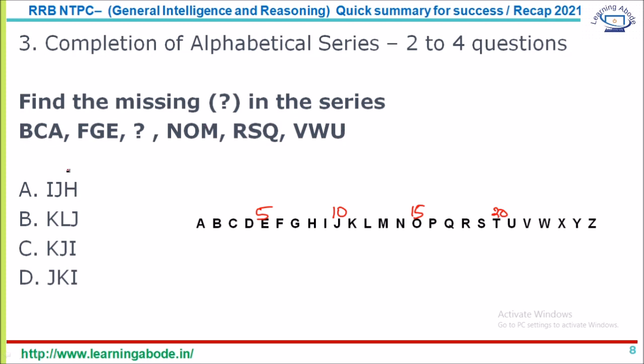Now, if you look at the series, it's very easy to identify what is the series here. Now, this is 1, this is 2, and this is 3. There is no 4. This is 5, 6, and 7. And so we have to find the missing one. I'm sorry, here it is 13, 14, and 15. After 15, there is no 16. Here you have 17, 18, and 19. After 19, you don't have 20. This is 21, 22, and 23.